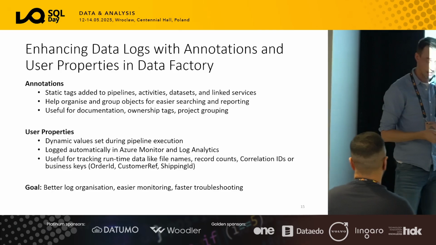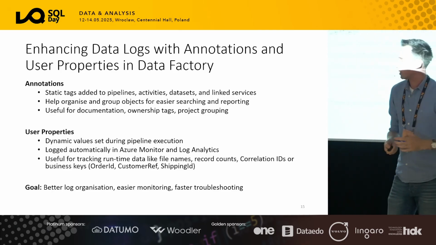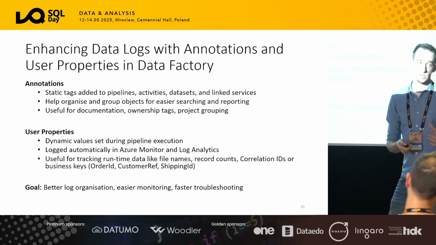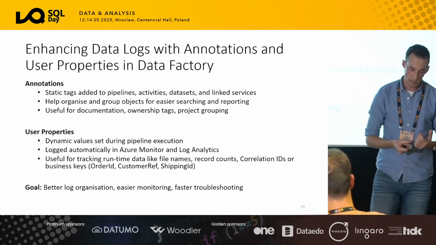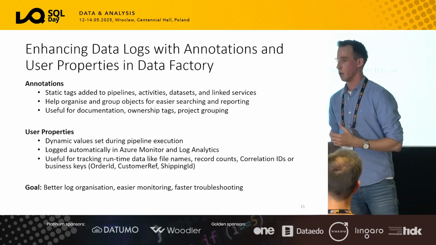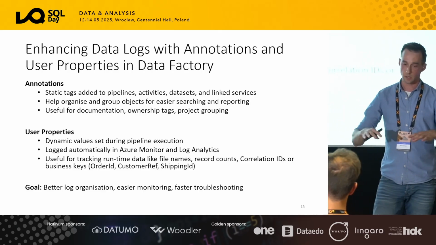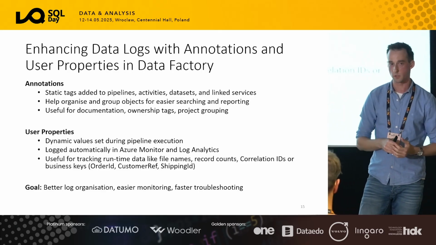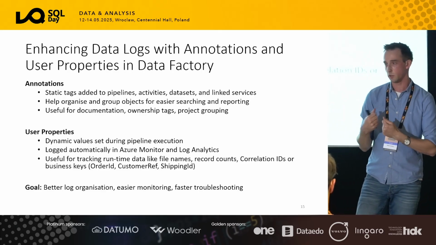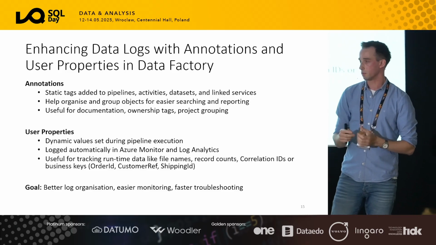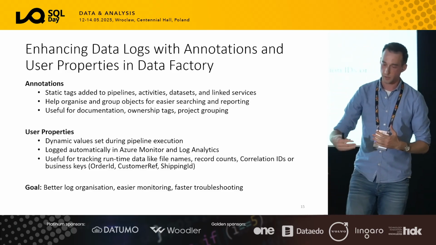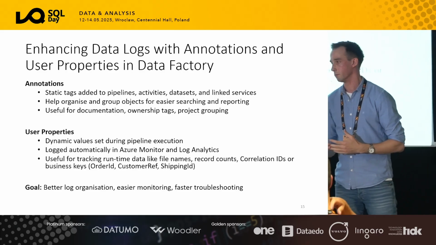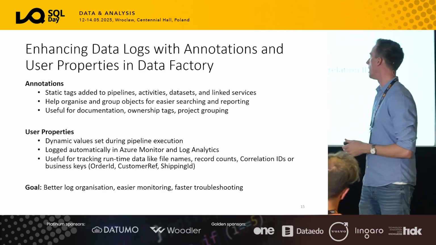These are static text. The next part that you could be looking at is user properties. It's effectively the same, but you assign dynamic text there. And with dynamic text, you can assign, for example, the order ID. So data that you're processing during that pipeline, which depends on the dataset itself. Shipping ID, order ID, customer ID are regularly used ones.